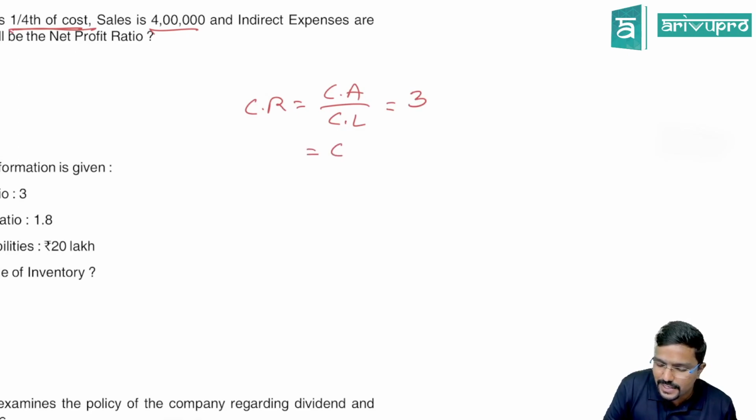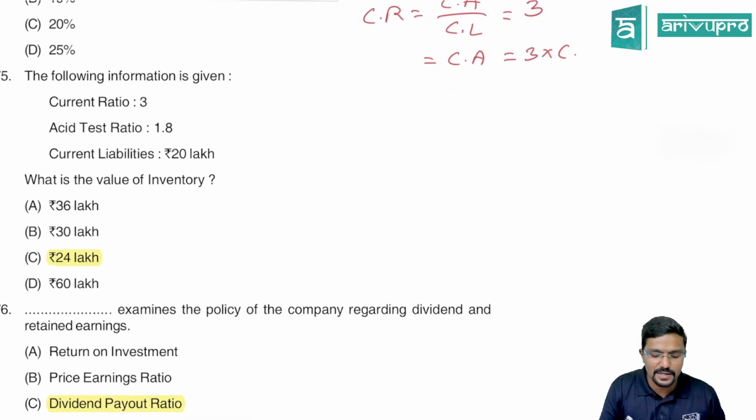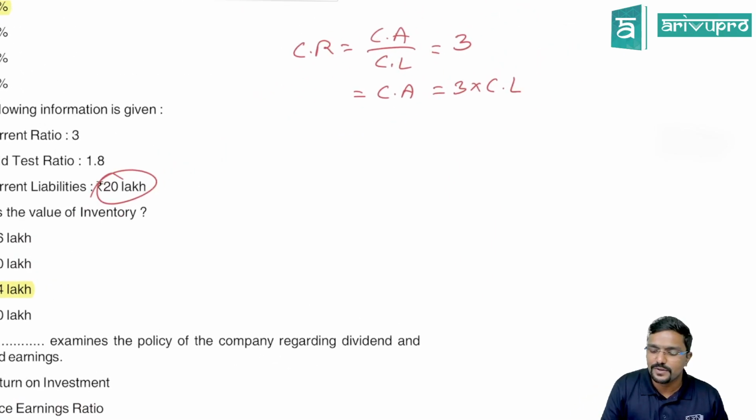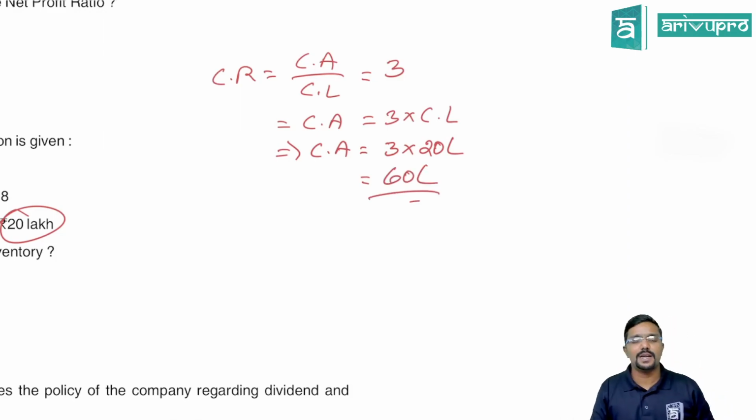So can I tell current asset is equal to 3 times of current liability? And they have given current liabilities as 20 lakh. So current asset is equal to 3 times of 20 lakh. So how much is current assets? 60 lakh. Current asset is 60 lakh.